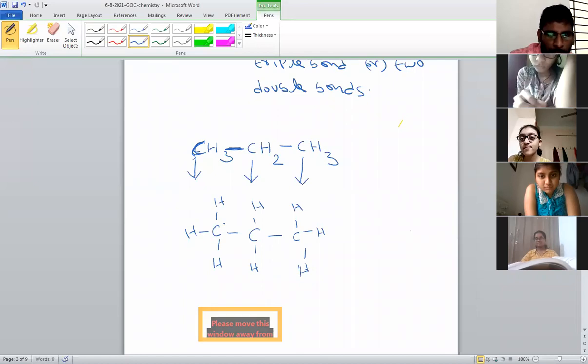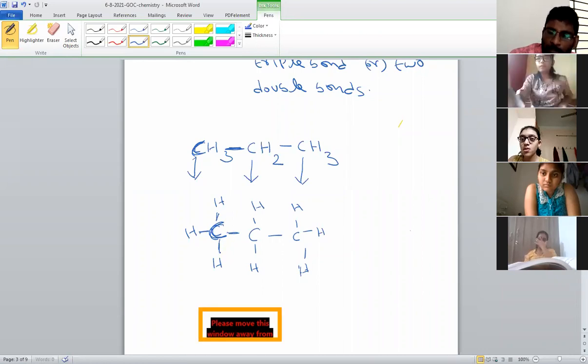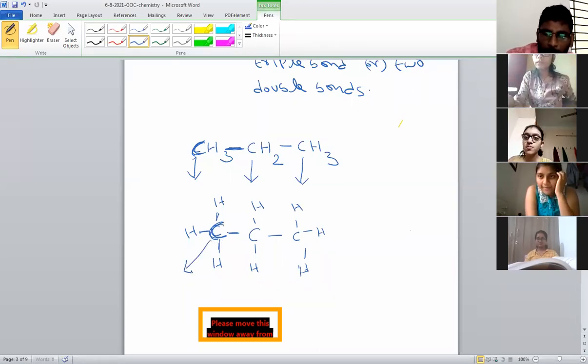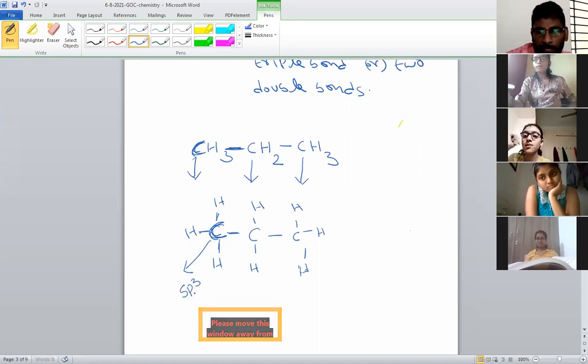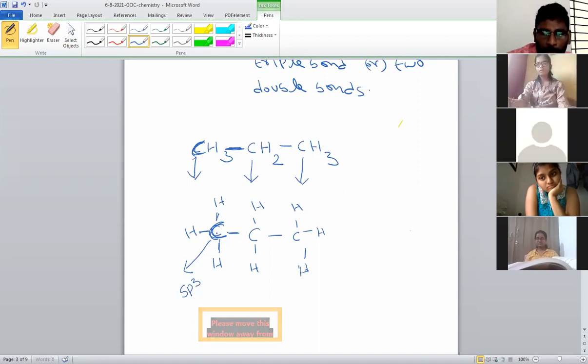Now we can easily observe. In this carbon, how many bonds are there? This is one bond, this is the second bond, this is the third bond, this is the fourth bond. All these four bonds are single bonds. Is it or not? So this is a single bond, this is a single bond, this is also a single bond, this is also a single bond. So here the carbon has only single bonds. When the carbon has single bonds, I told you it always exhibits sp3 hybridization. So the hybridization of this carbon atom will be what? sp3.